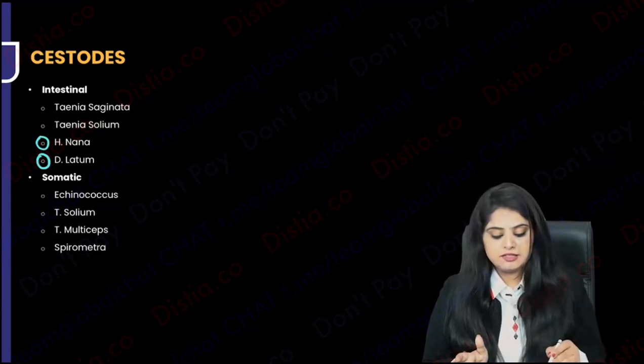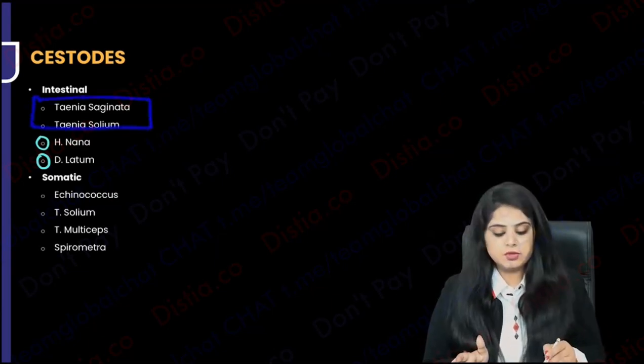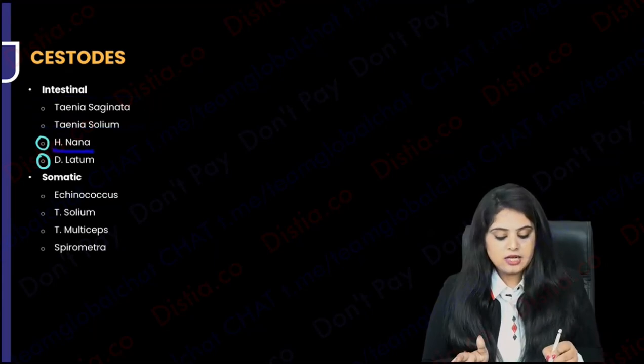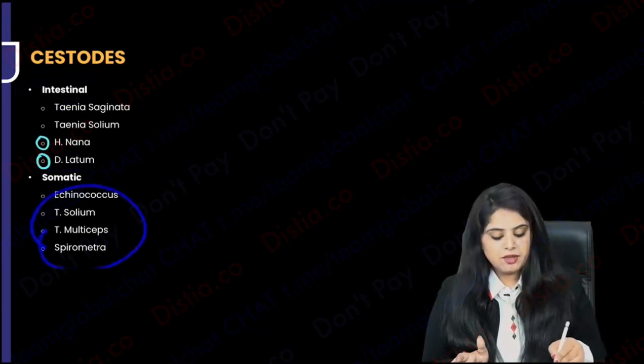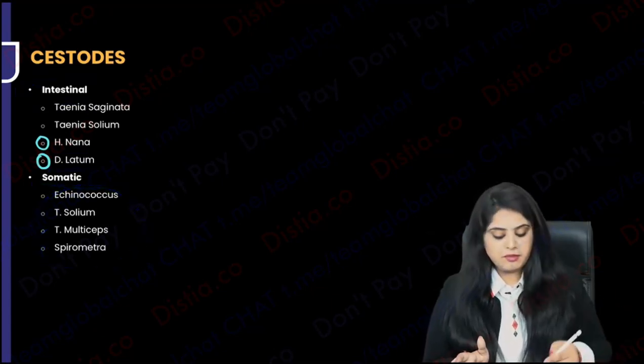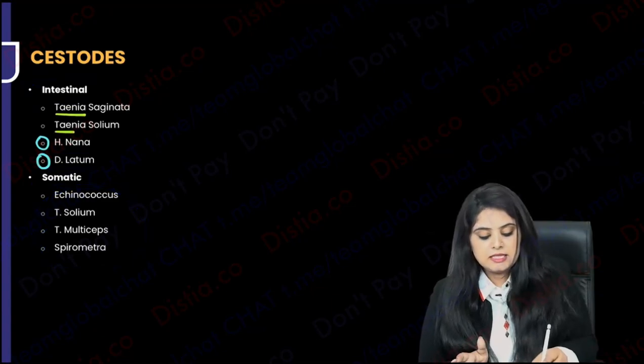Please note all these. Taenia saginata and solium, Taenia, and H nana and D latum. They are the ones which are going to go into the intestine. Rest all of them are going to go to different other organs of my body. But remember, Taenia saginata, solium, and H nana, because that is the smallest.